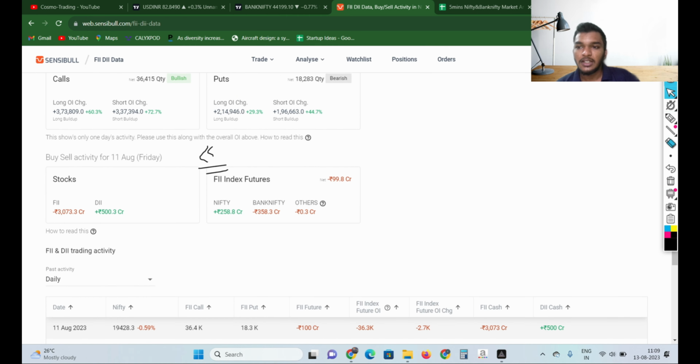And the concerning thing is they have sold around 3000 crore on stocks. FII is kind of in a neutral area. So overall, because of the stock selling itself, the FII data is kind of negative.